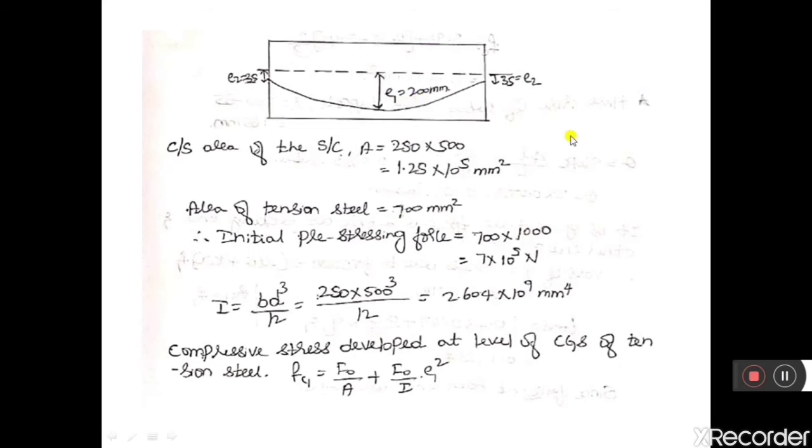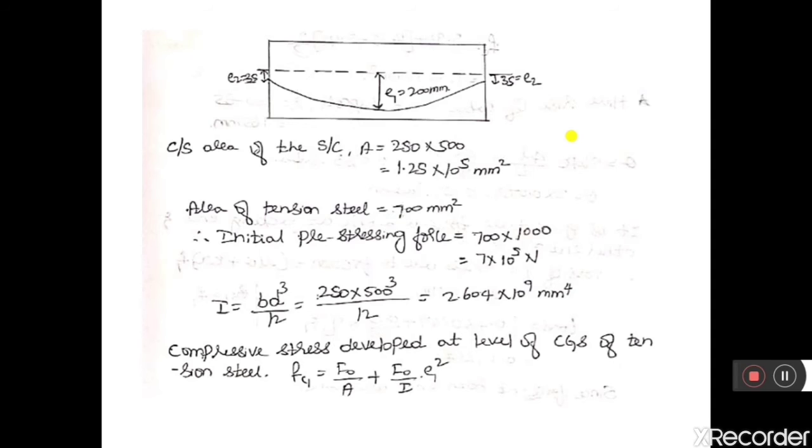For this, we first need to calculate loss due to friction, then loss due to anchorage slip, loss due to elastic shortening, loss due to creep of concrete, loss due to shrinkage, and loss due to relaxation of steel. We know the formulas for all the losses. So what data are required to substitute in the formulas?